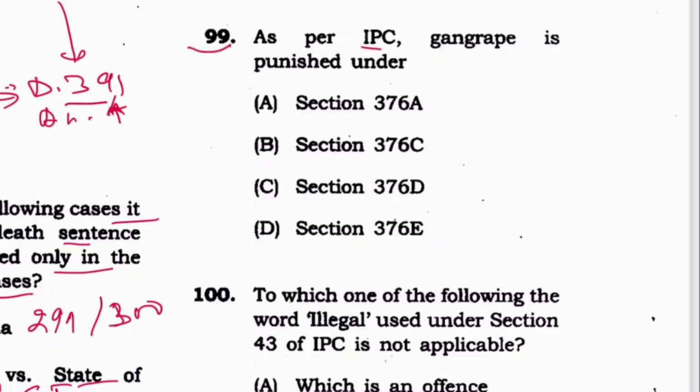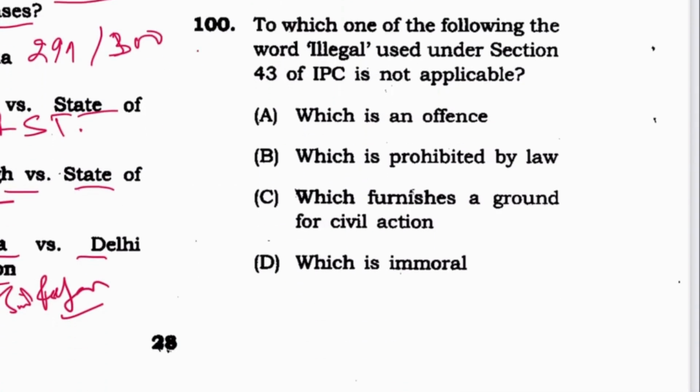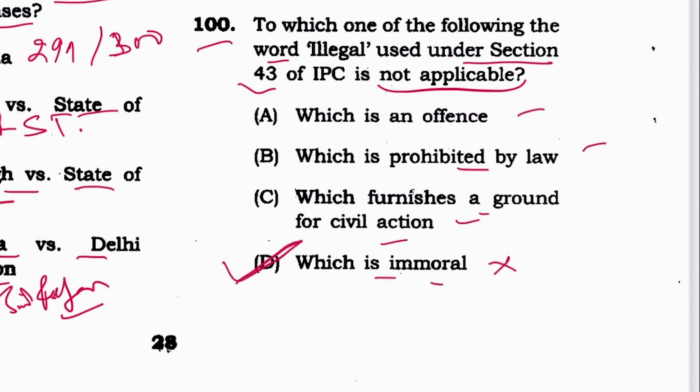Next, 99. As per IPC, gang rape is punished under section 376D. C is the answer. Next is 100. To which one of the following is the word illegal used under section 43 IPC not applicable? Which is an offense? It is applicable. Prohibited by law? Yes. Furnishes ground for civil action? Yes. Which is immoral? No, it is not. So D is the answer.